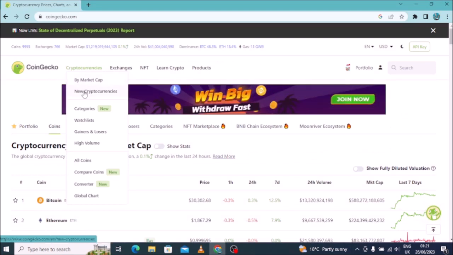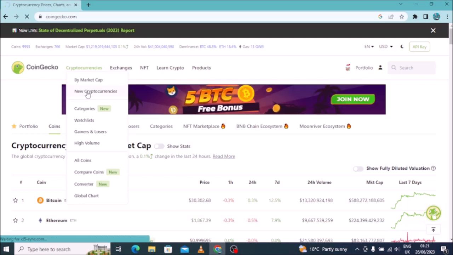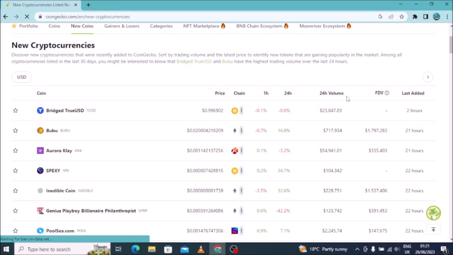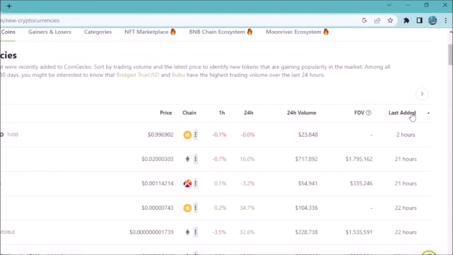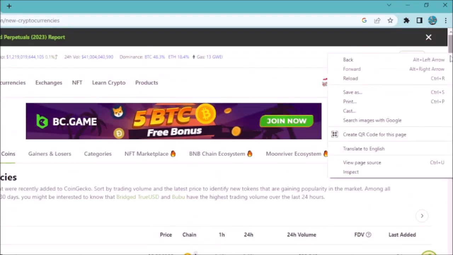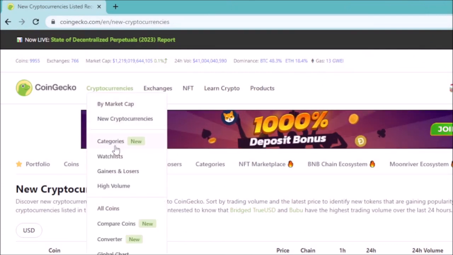So when you come on new cryptocurrencies, these are the new cryptocurrencies that are registered on Coingecko in recent days. As you can see, right now the last added were 2 hours, 21 hours, 21 hours ago, and the rest you can follow them. So when you go back on cryptocurrencies, you'll find categories.